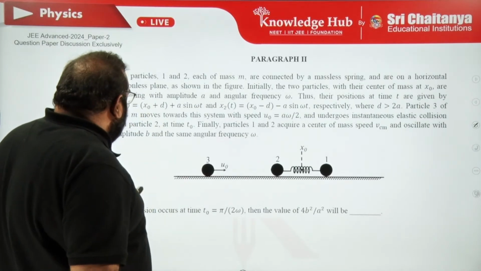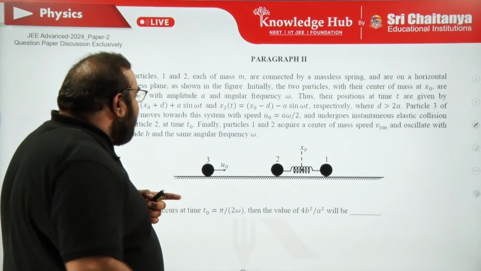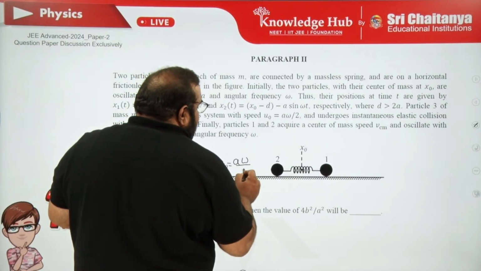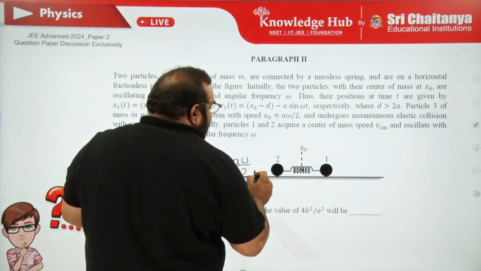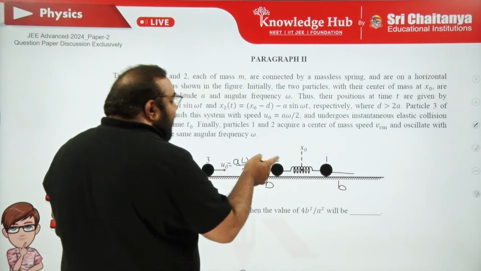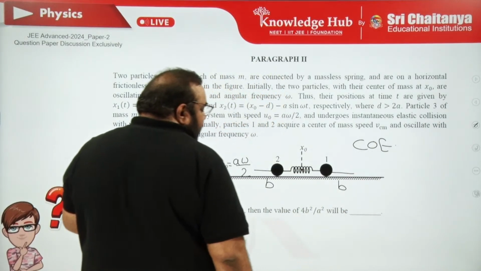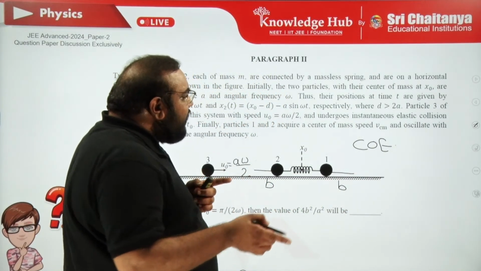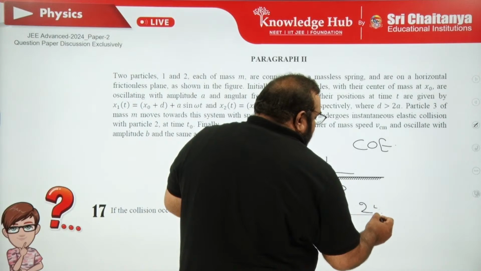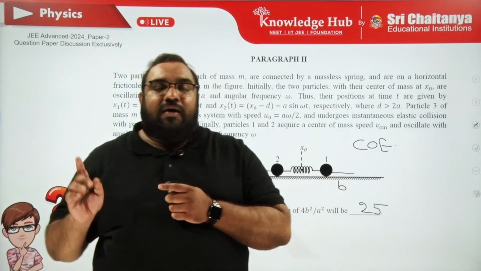Same question, if the collision occurs at time pi by 2 omega, then the value of 4b square by a square. Same mechanism here. First body, already we discussed that it moves with a velocity a omega by 2. Second body, initial amplitude, let it be say b, and first particle also b. Apply conservation of energy. Then we will get 4b square by a square. Right from the equation itself we can get it, right? That is around 25.